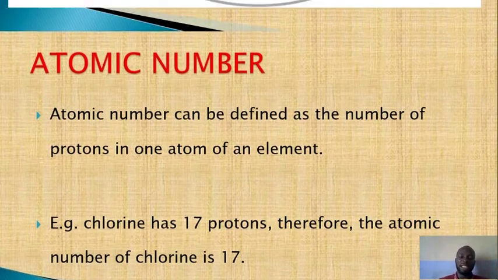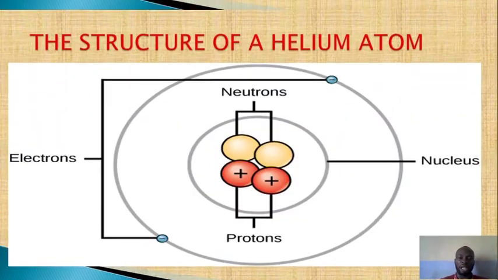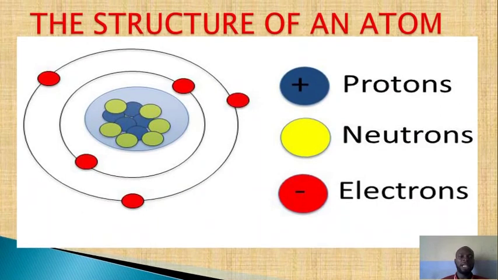Let's look at this structure again. Let's count the red. You can see that the red, that is the electrons, they are 5 in number. If you count the number of protons inside the nucleus, you see that they are 5. But inside the nucleus also, the neutrons, they are 6 in number.